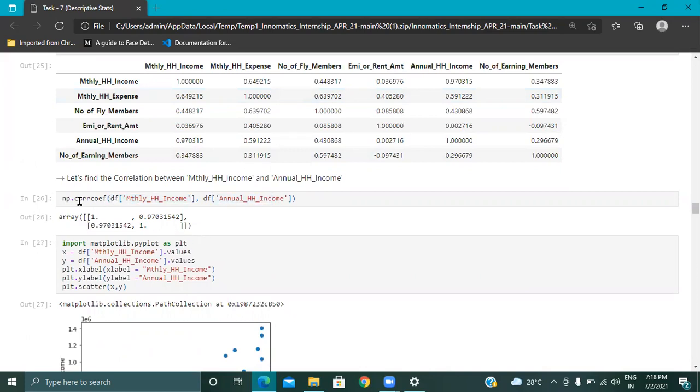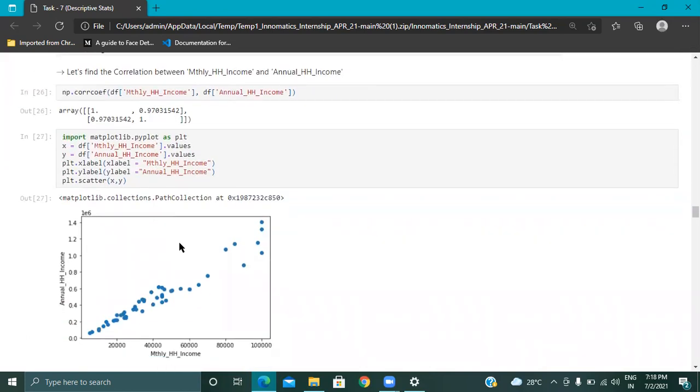We will use NumPy to correlate the data. So I have calculated the correlation. Now I want to plot the data, because by plotting I will know whether the linearity is there or not. So I have plotted using a scatter plot, where X defines the monthly income and Y defines the annual income. When we see this, it is increasing rapidly in a linear manner. It means monthly income has stability in order while increasing.